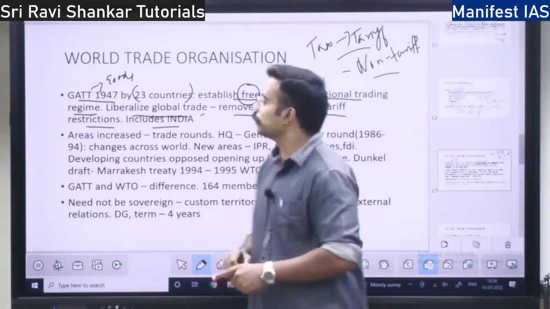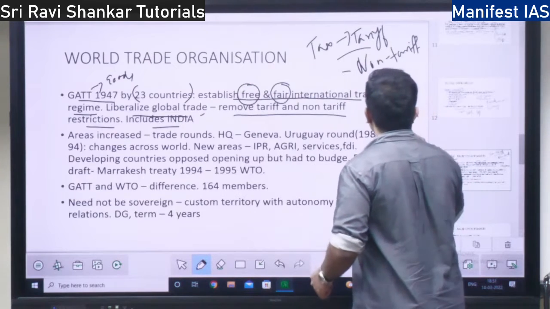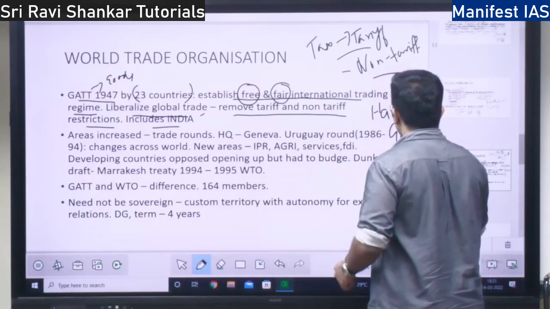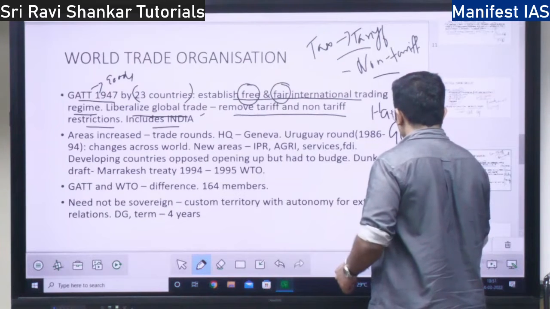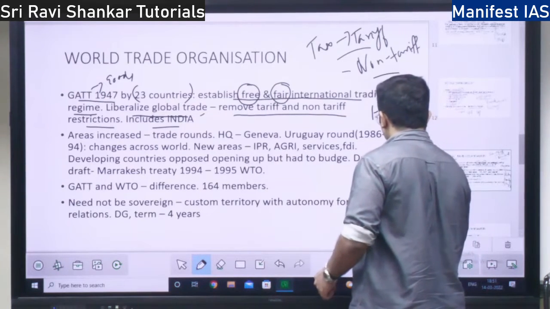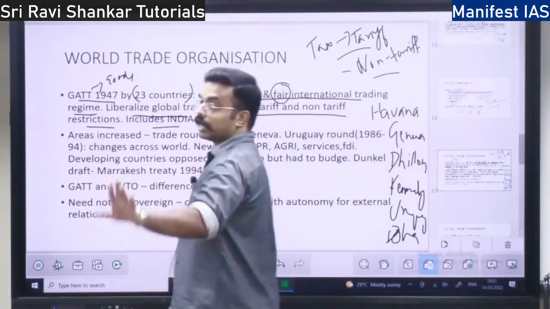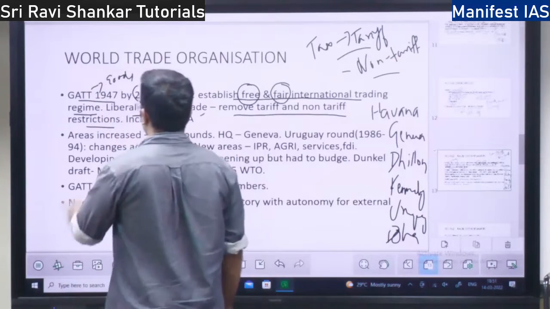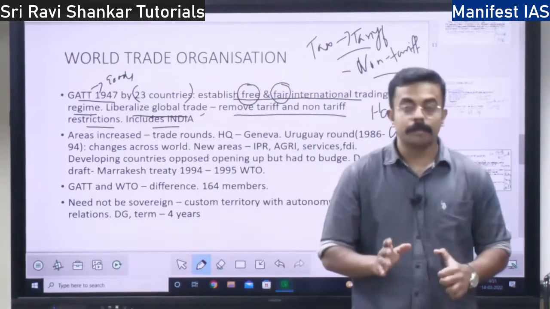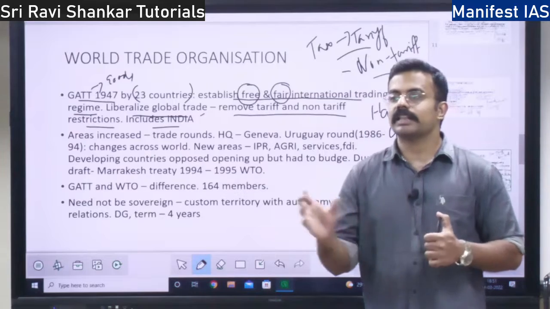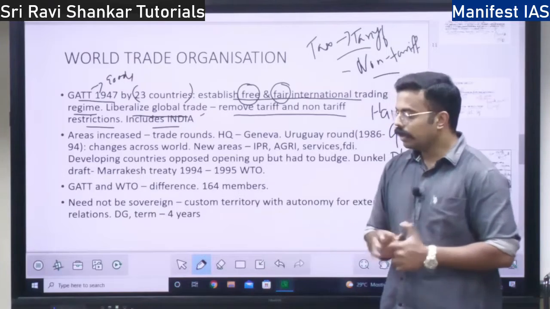There are multiple rounds. The first round is the Havana round. Then the Geneva round, then the Dillon round, then the Kennedy round. Then you have the Uruguay round. Now it is the Doha round. These are the rounds of discussion under the World Trade Organization. Clear with the concept of rounds? Okay. So under these rounds, the number of areas where the IMF works have increased. Earlier they were focusing on fewer areas, but now not only the areas, the depth has also increased. Means what?